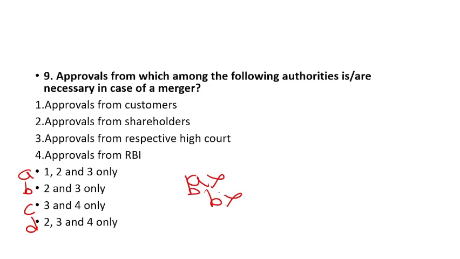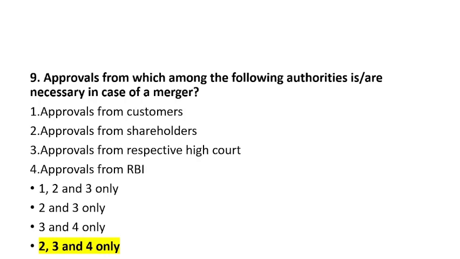C, 3 and 4, 3 is High Courts and RBI. No, as the shareholders are the owners, you will have to include the shareholders to grant them the permission. So 2, 3 and 4 is the exact answer. Option number D is the correct answer. I hope you got this question.